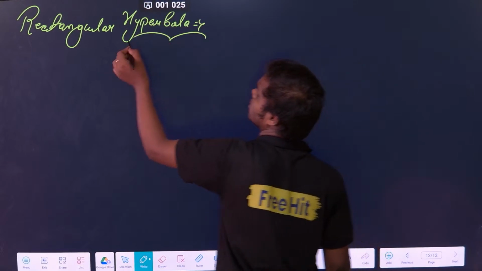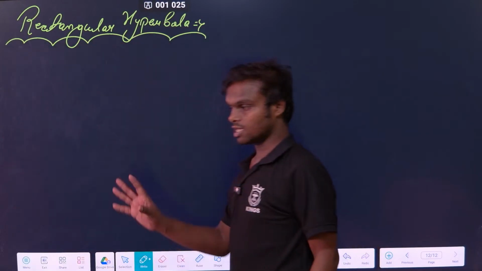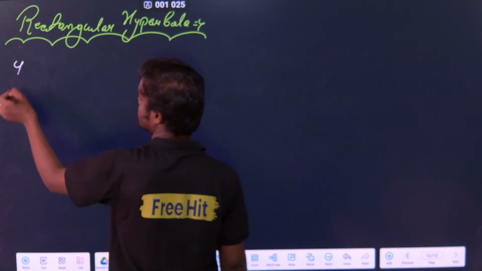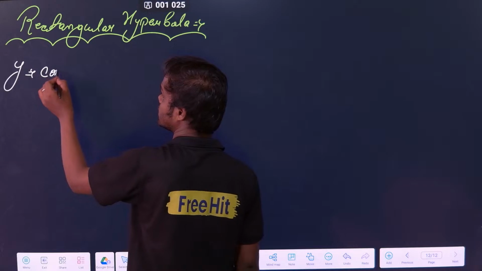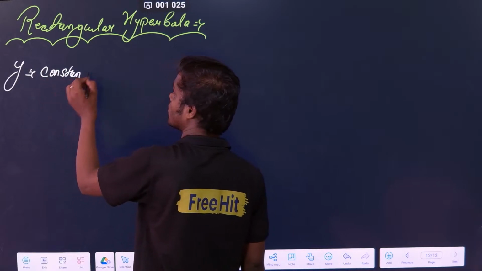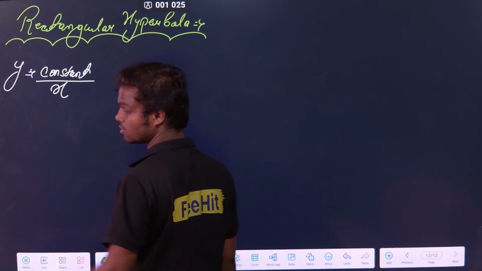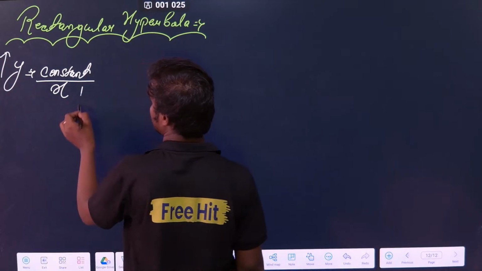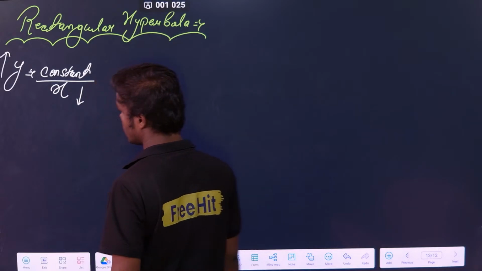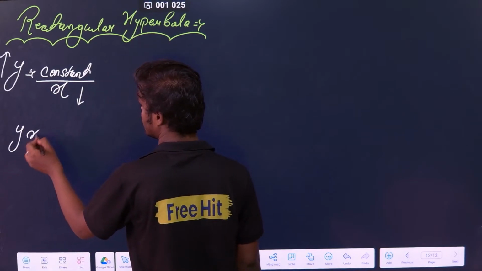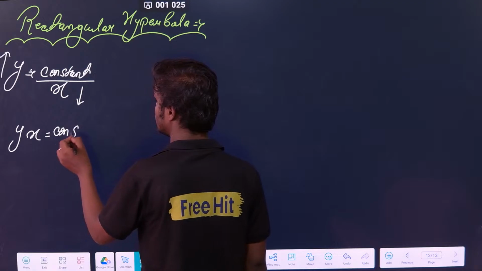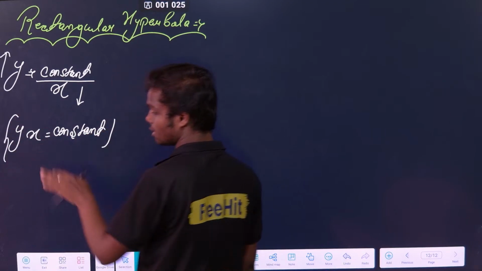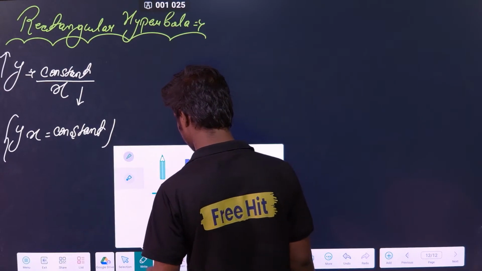Rectangular hyperbola. With respect to the rectangular hyperbola, first of all, you have to understand the equation. The equation is very simple: y is equal to some constant by x. So if my y increases, that means my x should decrease, because y into x is constant. If I have to keep it constant, if one is increased, the other should decrease. So the curve will be like this.